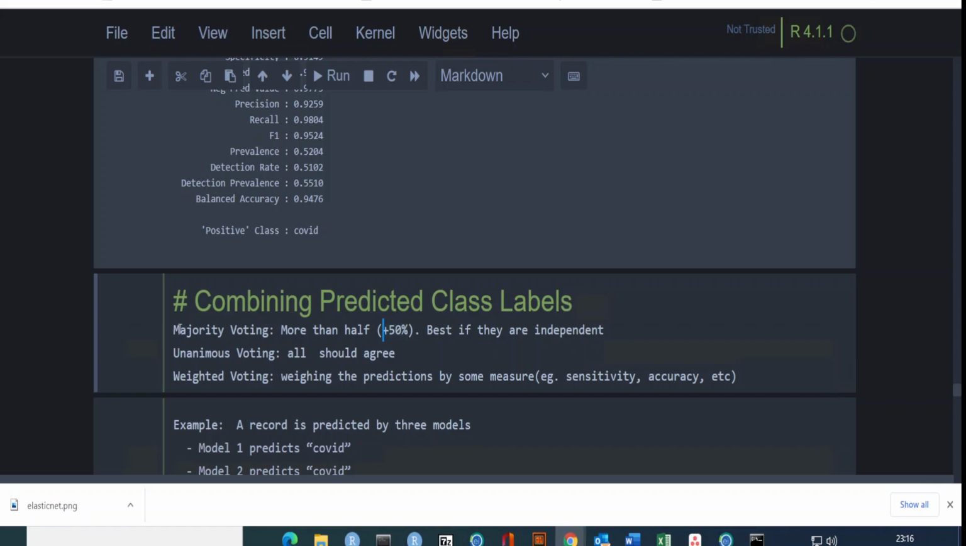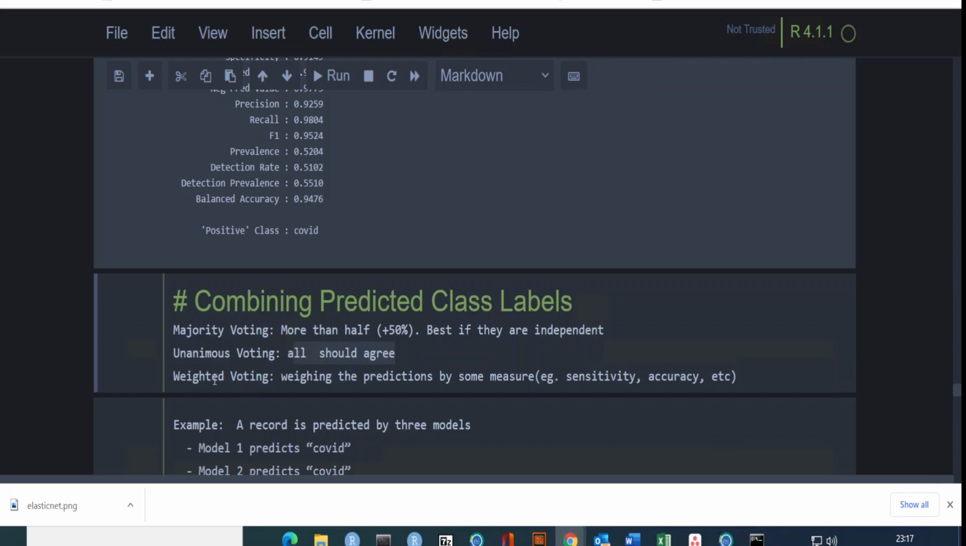This is like the majority voting in presidential elections. You take the majority vote, and the person who has got the majority vote will be the winner. In our case, if 50% or more of the votes are COVID, then it will be COVID. The other one is unanimous voting, so all models should agree. If you implement 5 models, all 5 of them should say this is COVID, and then you accept it as COVID. If any of the models say it's not COVID, then you take it as SARS.